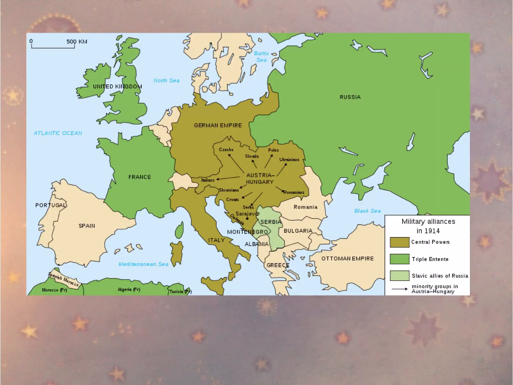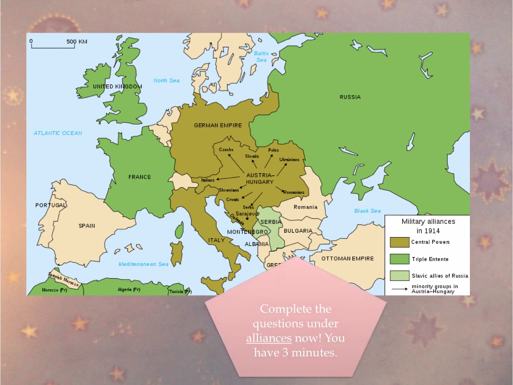Look at the map on the screen and the map on your paper. It's a lot clearer on the screen, so take a moment to look at it. You'll see that this is military alliances in 1914. The Central Powers in 1914 consist of Germany, Austria-Hungary, and Italy, and the Triple Entente was the United Kingdom, or Great Britain, France, and Russia. Okay? Go ahead, make sure that you take a good look at this map, pause the video now, and complete the questions under alliances.